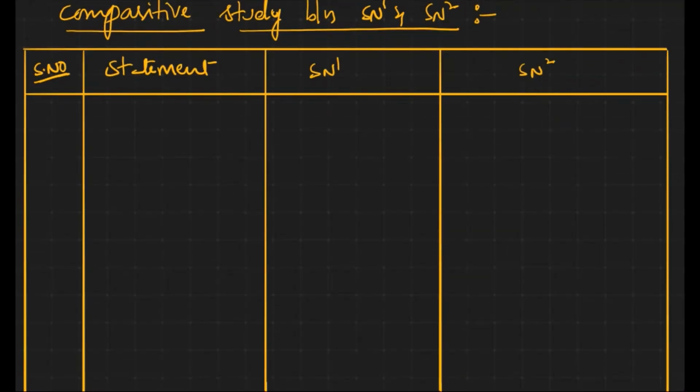Hello friends, in this video let us discuss the comparative study of SN1 and SN2 reactions. Let us see the first statement, molecularity. For an SN1 reaction, what is the molecularity? It is a unimolecular reaction. For SN2, it is a bimolecular reaction.